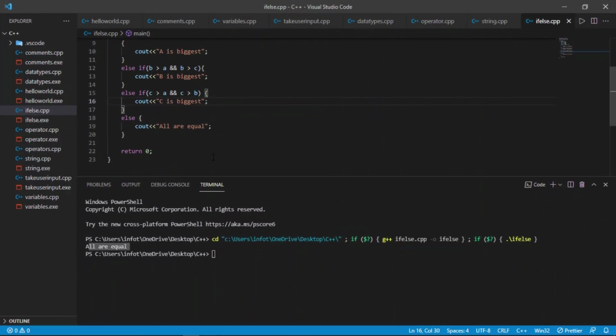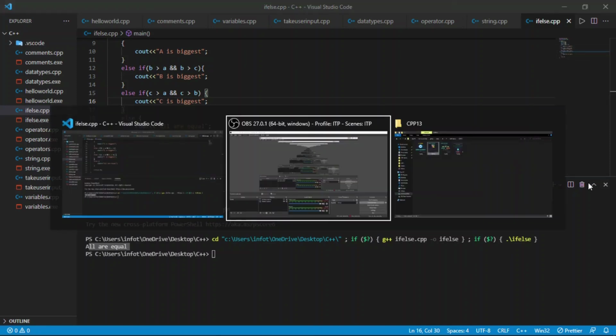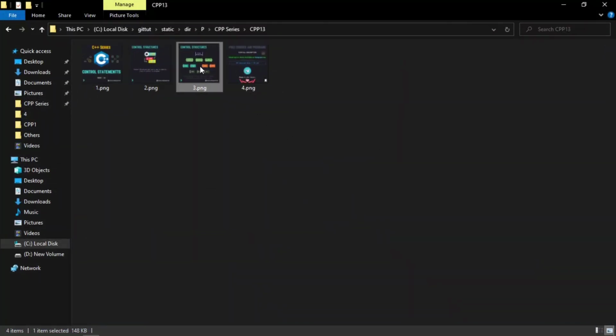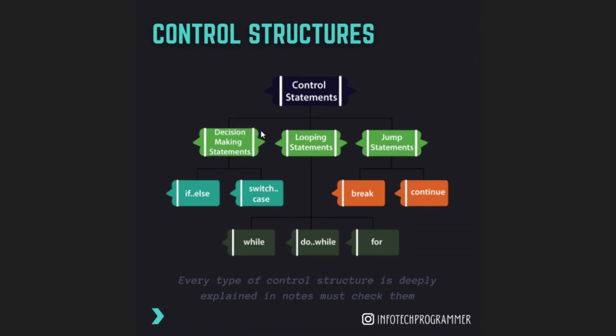These are the things that we use normally in C++ and are used very much. So this was all about decision making statements, that are the if else statements that we have seen. In the next video we will see the switch case statement.